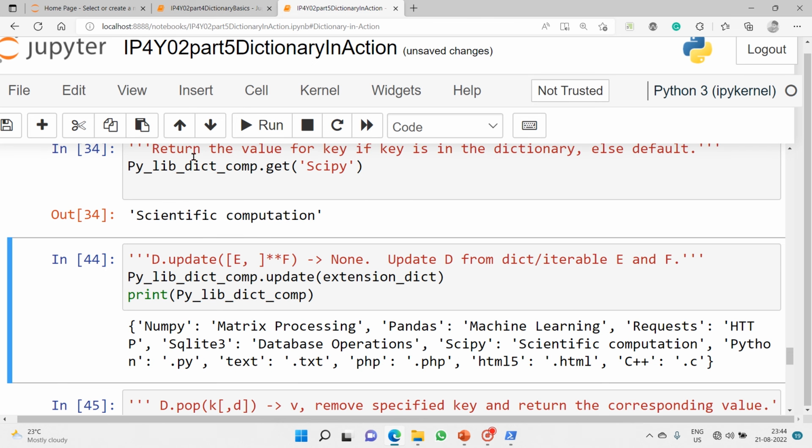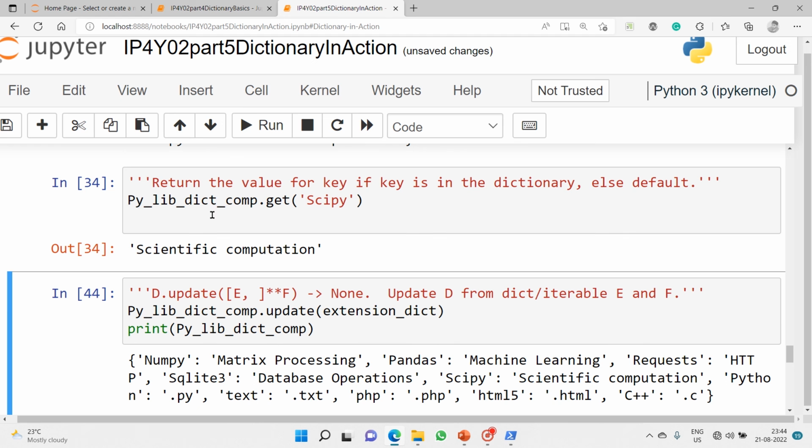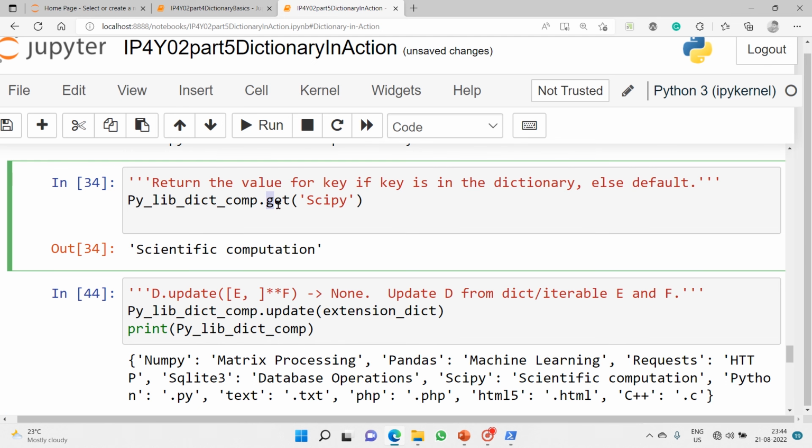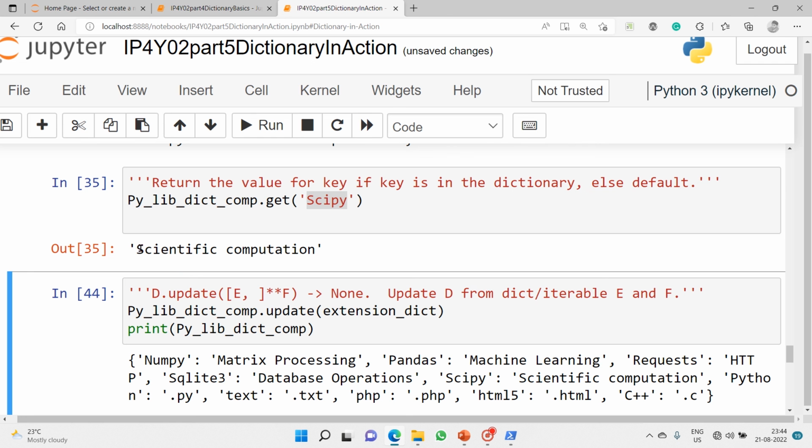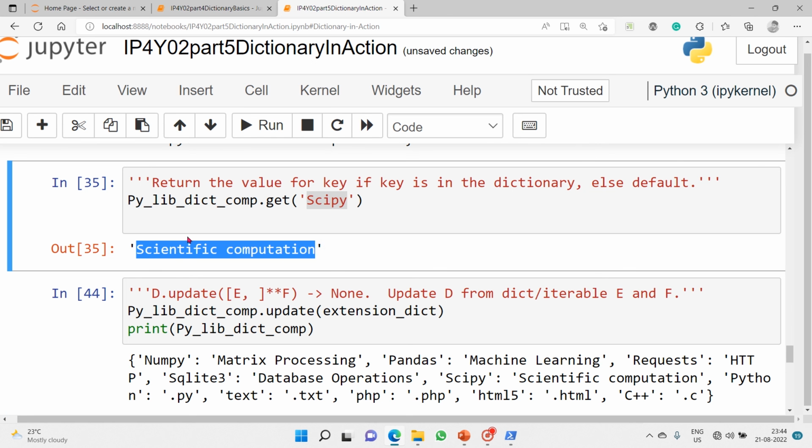And then the next one is the get method. It returns the value for key if key is in the dictionary, else default, otherwise nothing. I just want to get the value of the scipy key. Let's see what will happen. So the scipy key is mapped to the value scientific computation.